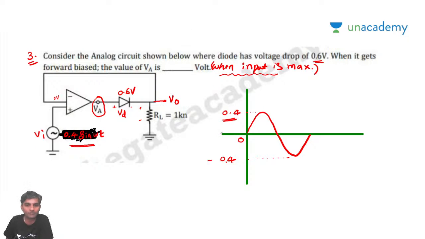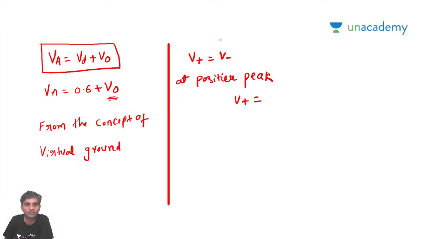Very simple. The positive peak value is 0.4 volts, so V plus is 0.4 volts. Now V plus must be equal to V minus, which is 0.4 volts.